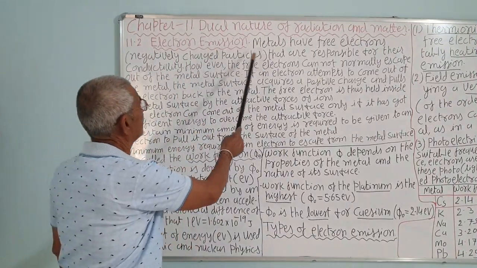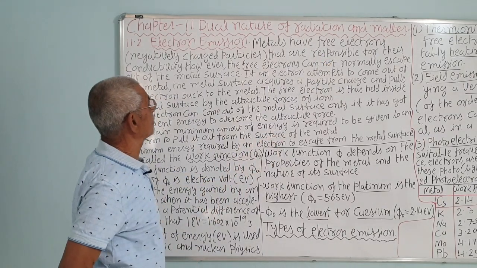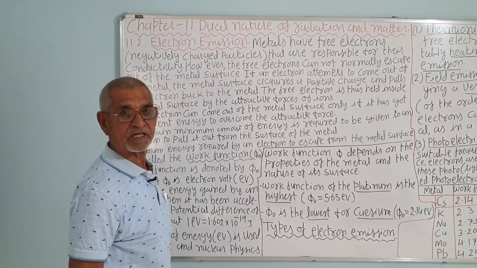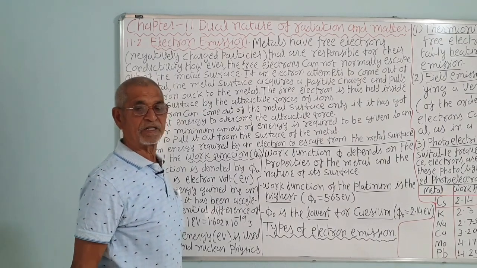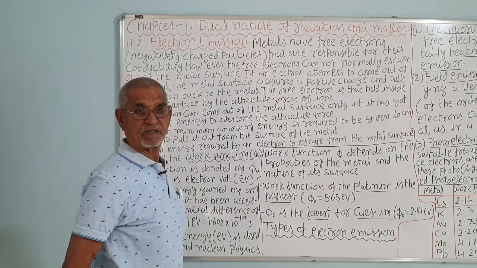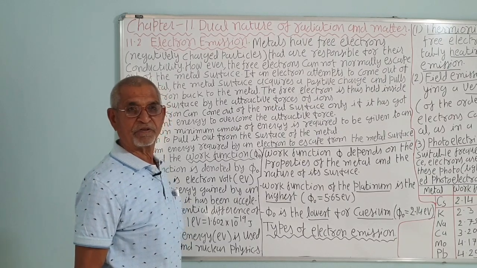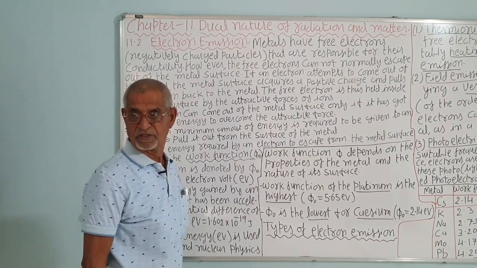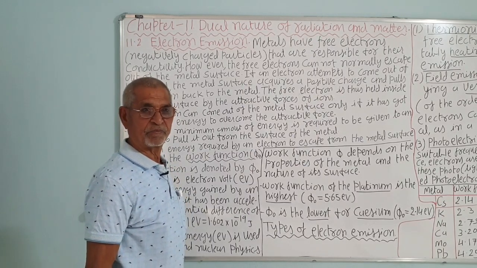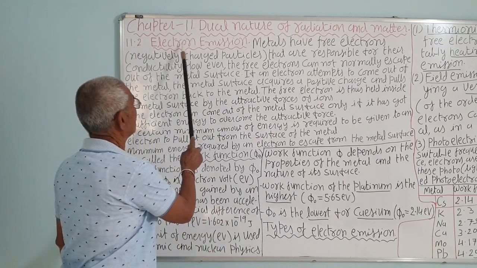Chapter 11, Dual Nature of Radiation and Matter. In this chapter, we'll see that matter has a dual nature, that is, it acts as a wave sometimes and as a particle also. We have studied already Hertz and Maxwell. Maxwell gave the electromagnetic equations for electromagnetic waves, and Hertz produced the electromagnetic waves, and that was strong support in favor of the wave theory. It proves it strongly.